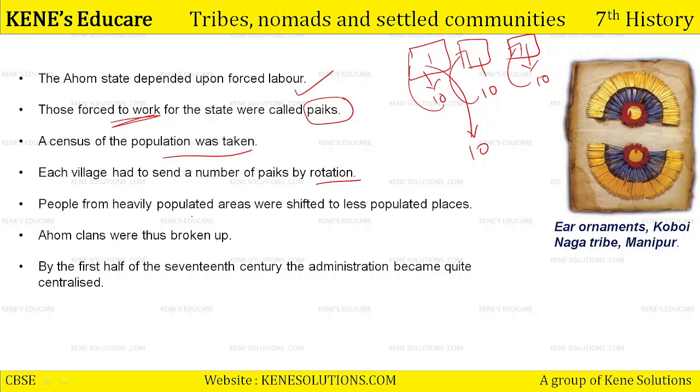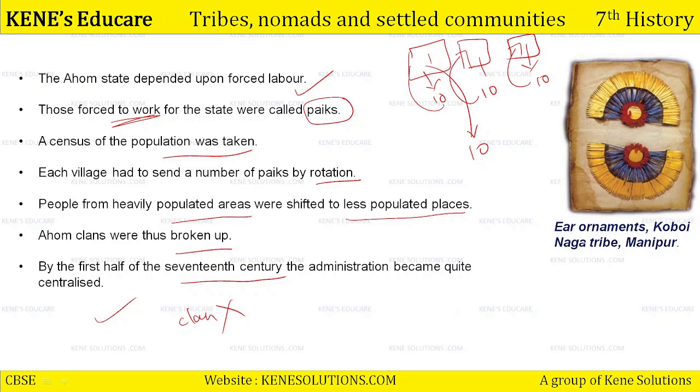People from heavily populated areas were shifted to the less populated areas to maintain and manage the population ratio of all these villages. Okay, Ahom clans were thus broken up. By the first half of the 17th century, administration became quite centralized because now there was equal distribution of people among the villages also, and that is why उसकी वजह से clan टूट रहे थे, right? The community were breaking down because of the reshifting of the population, and because of this, a major centralization took place in the administration of Ahoms.